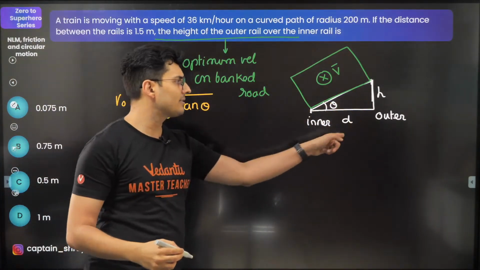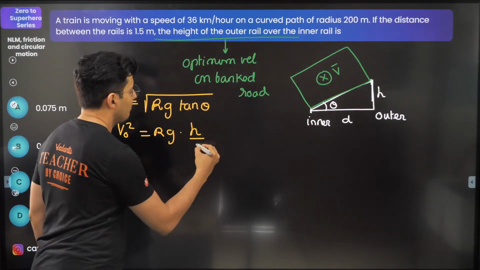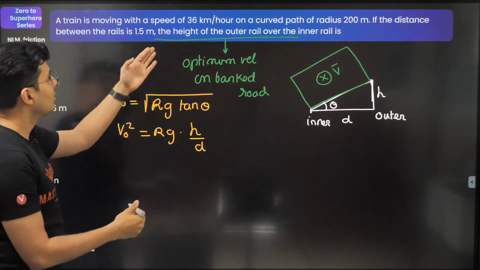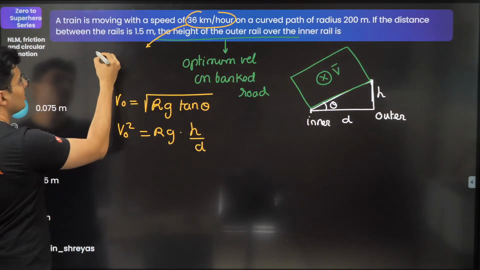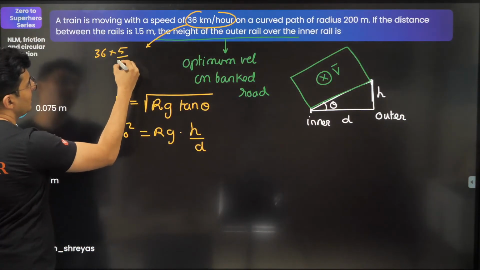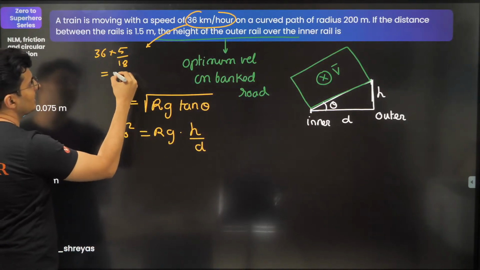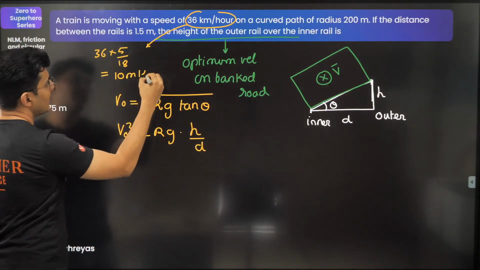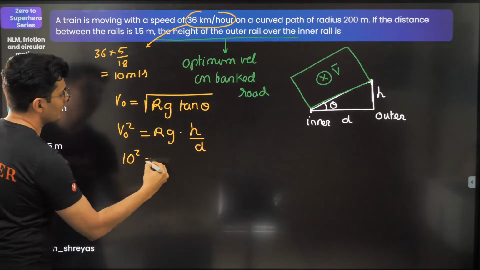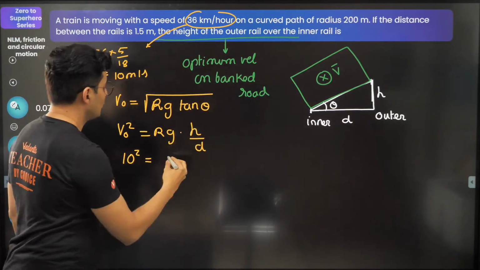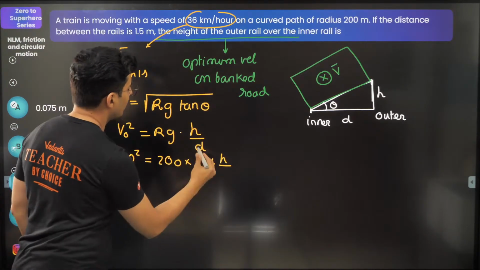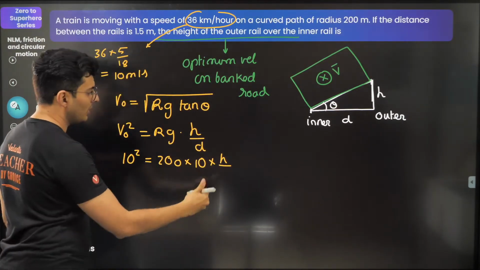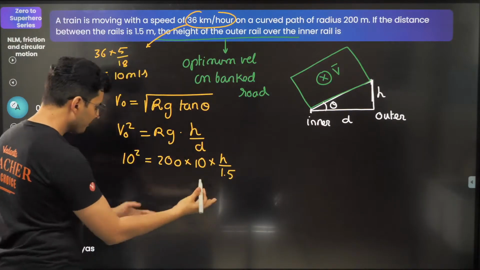Tan theta is h by d. v naught is 36 kilometers per hour, so 36 into 5 by 18 makes it 10 meters per second. So it will be 10 square. Radius 200, g 10, height I do not know, distance between the rails 1.5, so just put 1.5 here.